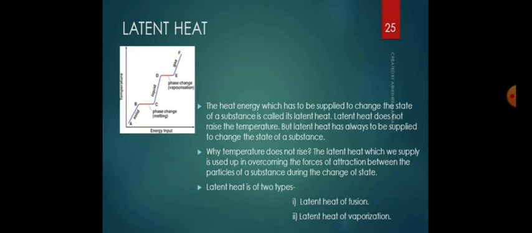The reason the temperature does not rise is that the latent heat that we supply is used in overcoming the forces of attraction. Until all the heat is absorbed by the molecules, there is no change in temperature. Every substance has some forces of attraction between the particles which hold them together.